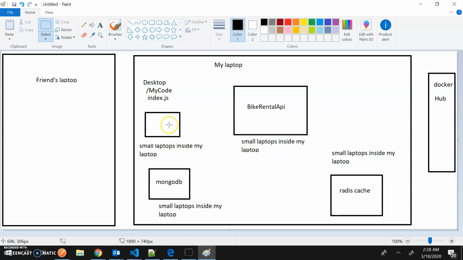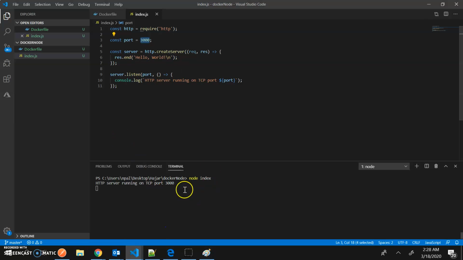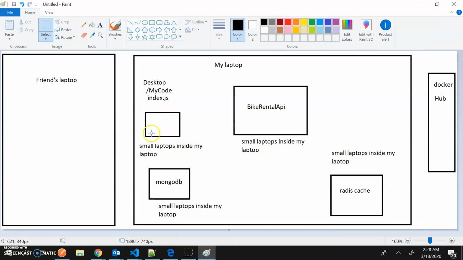I downloaded it from the internet. There is a way you can download some basic computer from the internet which has pre-installed programs. What I need in this basic computer is just node.js, okay? Because if you see this program, it needs only node to run. So just node.js, I can get from somewhere, the basic computer.